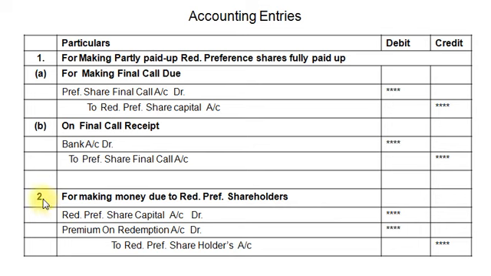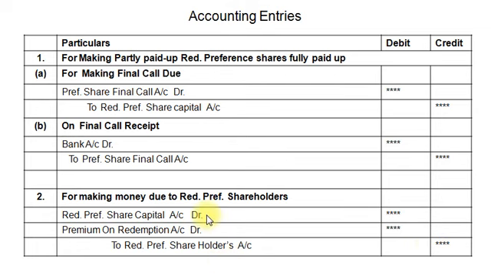Now the second entry is for making money due to redeemable preference shares. Here we are passing entries for the amount which is payable to the preference shareholders. Our accounting entry will be: redeemable preference share capital account debit, premium on redemption account debit if any, to redeemable preference shareholders account. My dear students, here you understand